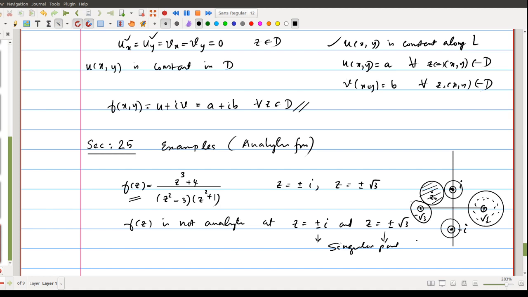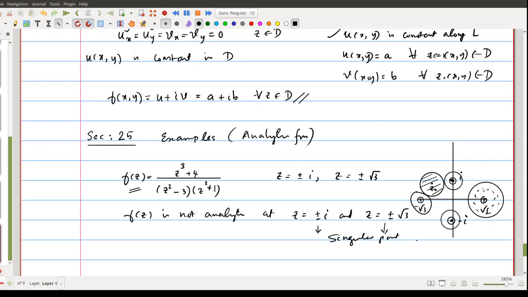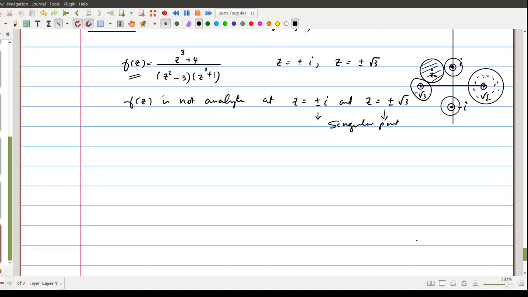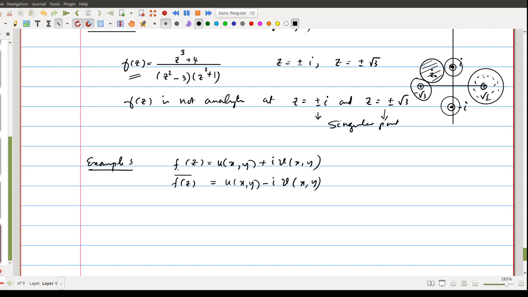Three more examples are discussed in this section 25, but the third example is very important. We will discuss that also. In example 3, it is given that f of z equal to u of x comma y plus i times v of x comma y, and the conjugate of the function f of z is also defined as u of x, y minus i v of x, y.